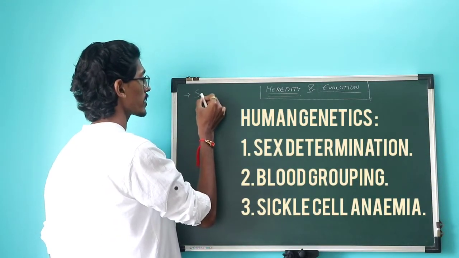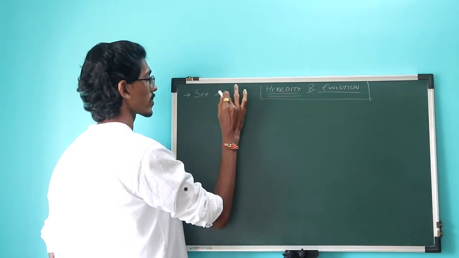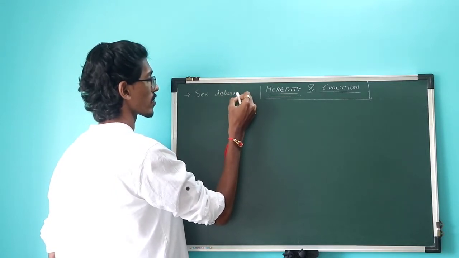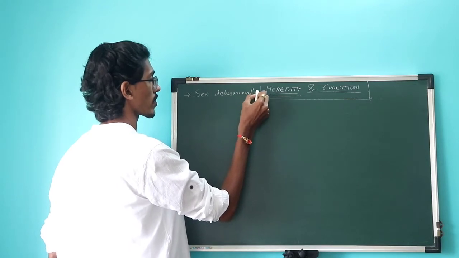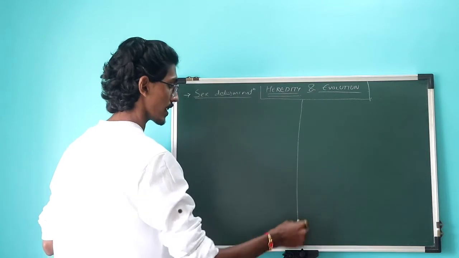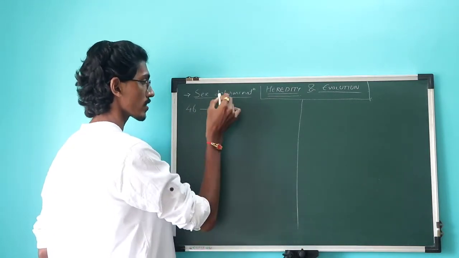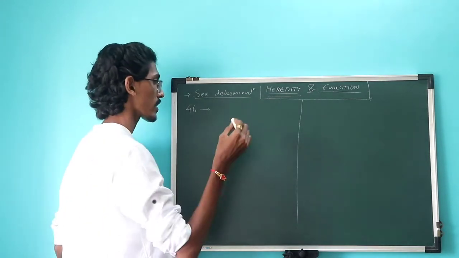So the first topic here is sex determination. Now in sex determination, as we know, we have in total 46 chromosomes. This is in human beings, we are not going to study other animals.